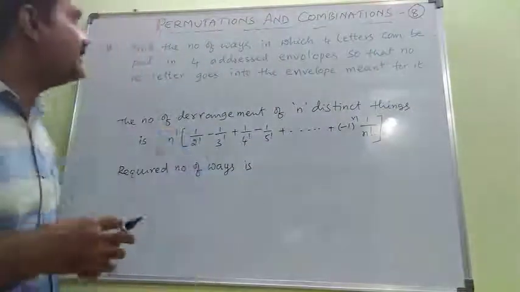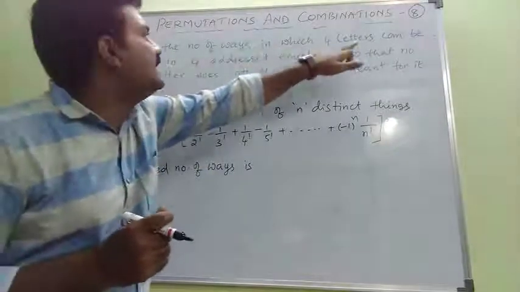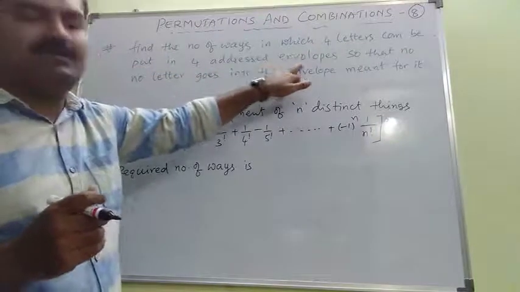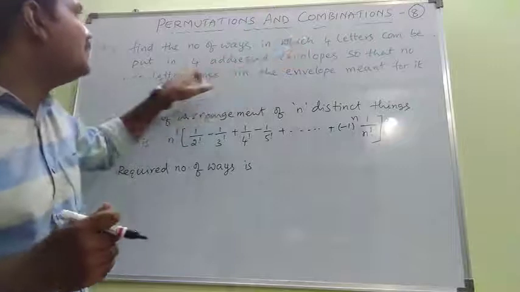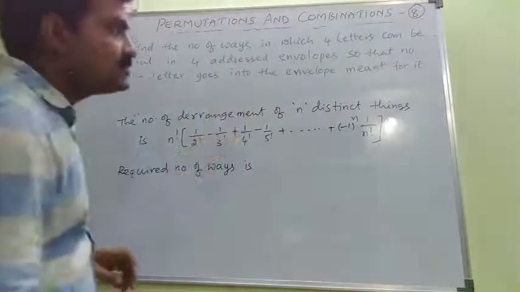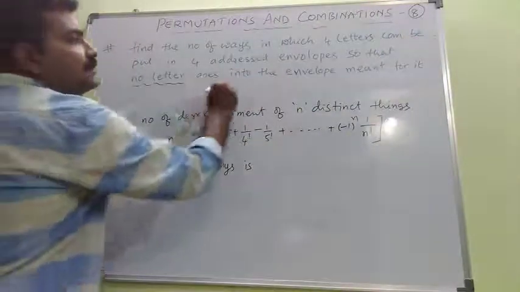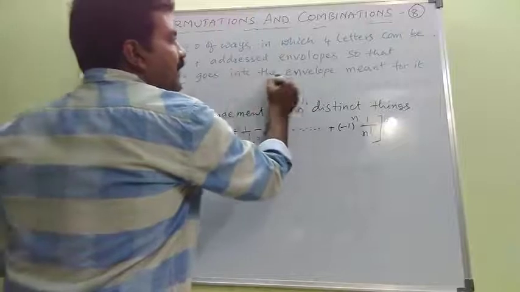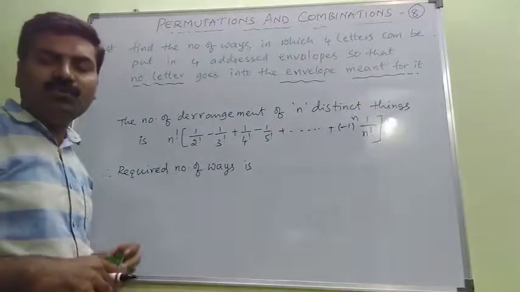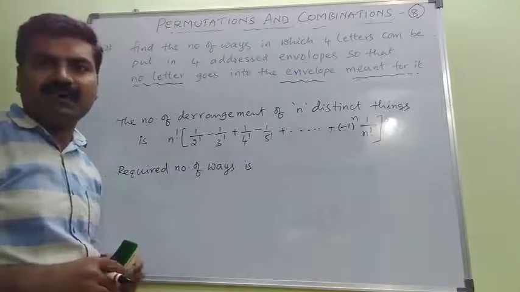Find the number of ways in which 4 letters can be put into 4 addressed envelopes so that no letter goes into the envelope meant for it. No letter must be sent to the right address mentioned on the envelope.